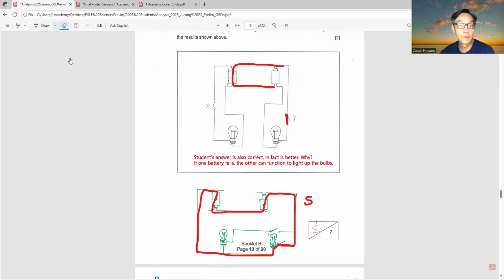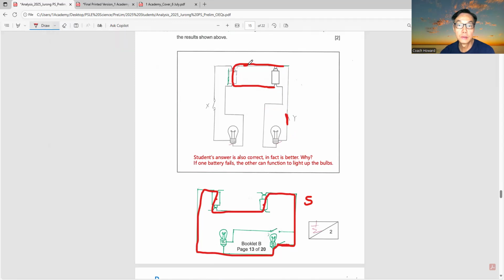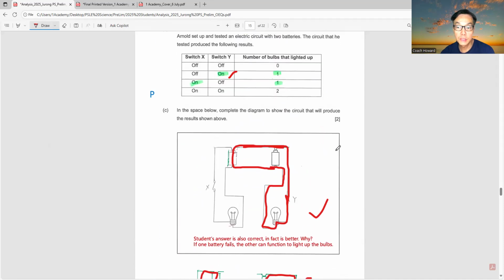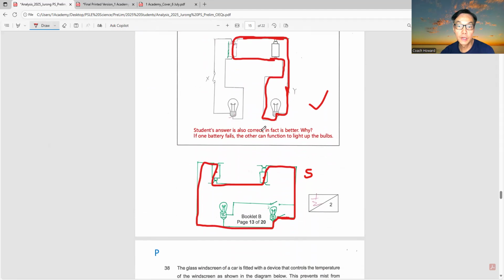Let me indicate with annotation here. So if this is closed, because this wire is an electrical conductor, it can supply the electrical energy via this circuit. So this is indeed a superior answer than the school answer. So I would have awarded the student 2 marks. So that's why I advise the student to seek or appeal to the HOD to clarify on this question.